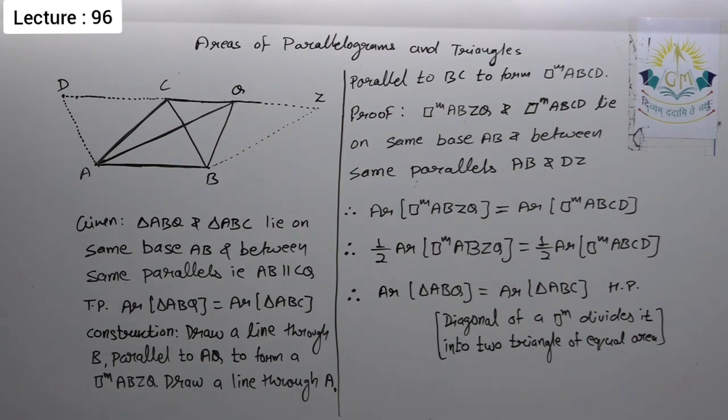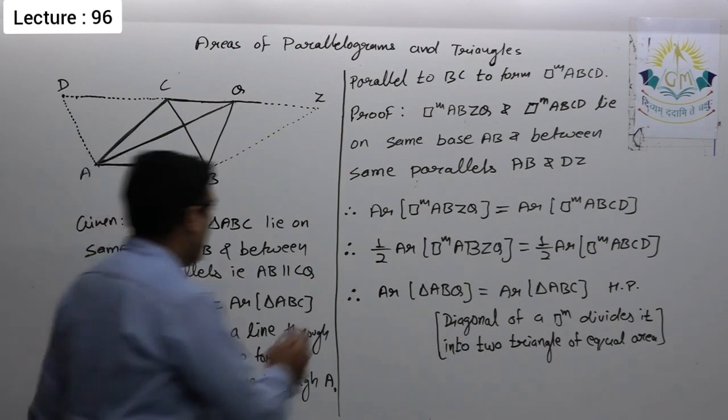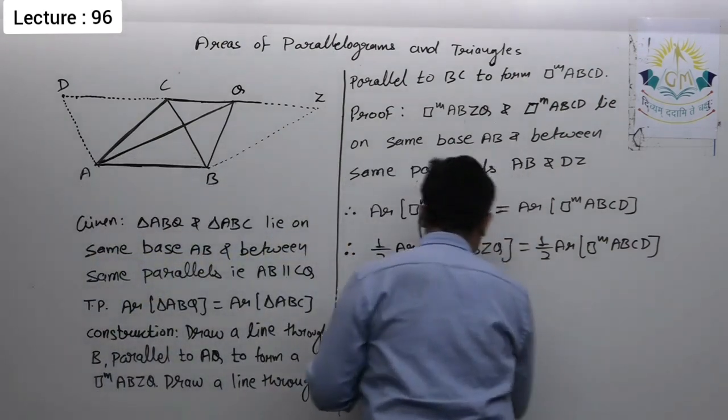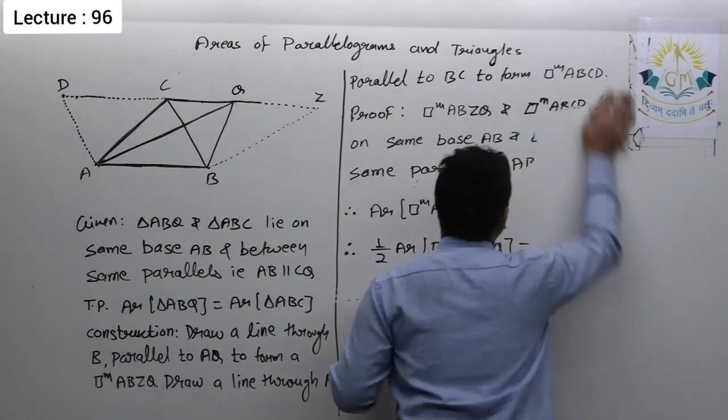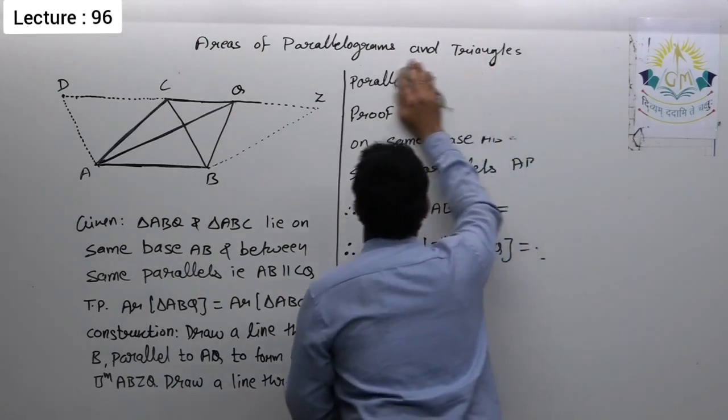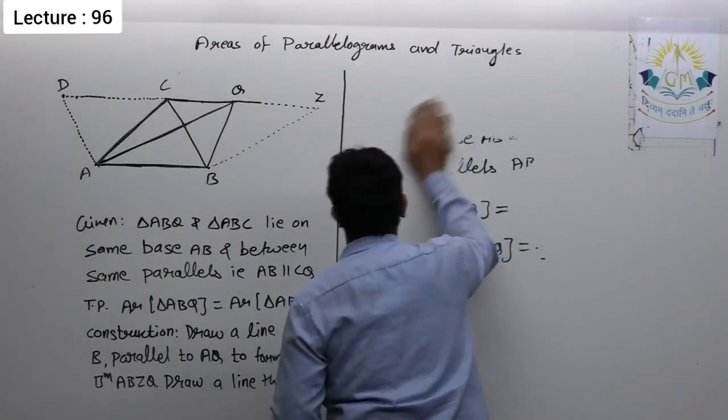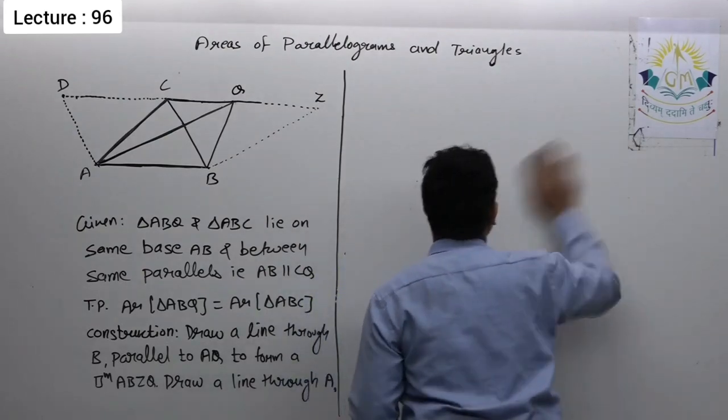Okay, so now we'll see the next theorem: if a triangle and a parallelogram lie on the same base and between the same parallels, then area of triangle is half the area of the parallelogram.